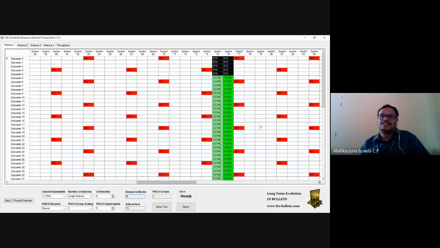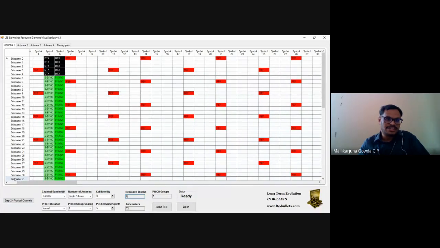Yeah. We are able to see the P-Sync and S-Sync at symbols 75 and 76. It started with symbol 0, symbol 1, symbol 2, right? So the 10th subframe will again have this P-Sync and S-Sync. In the first subframe, in time slot 0, in that, OFDM symbols 5 and 6 I had, right?